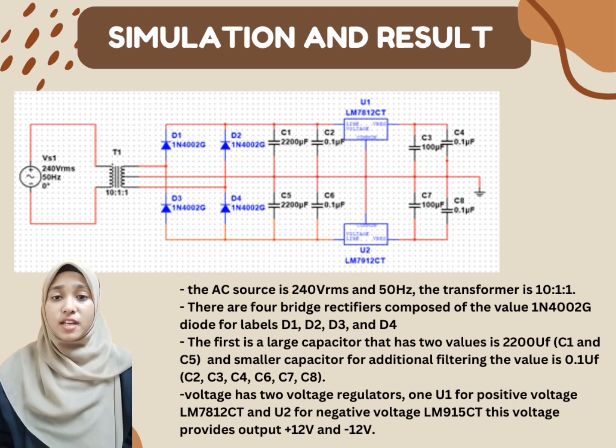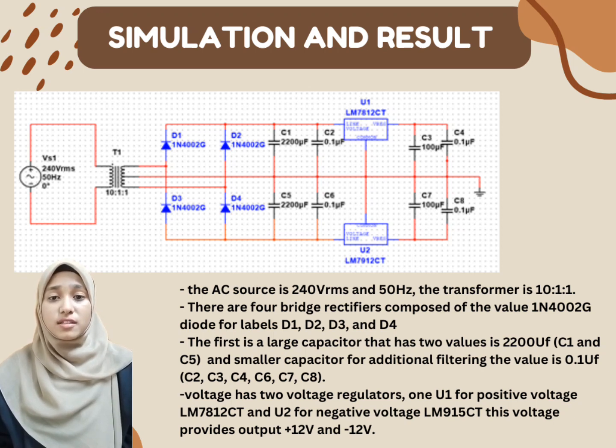Next, the capacitor components. The first is the largest capacitor, with a value of 2200 uF, labeled C1 and C5 in the circuit. This capacitor helps to smooth out the fluctuations in the voltage supply to the circuits, reducing ripple and noise. And the smaller capacitors for additional filtering have a value of 0.1 uF, labeled C2, C3, C4, C6, C7 and C8. Next, the voltage regulators, U1 and U2, representing positive 12 and negative 12 volts.